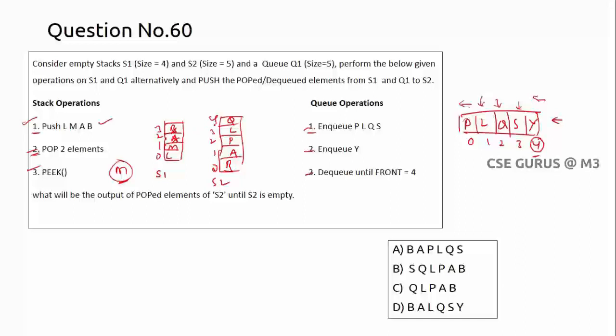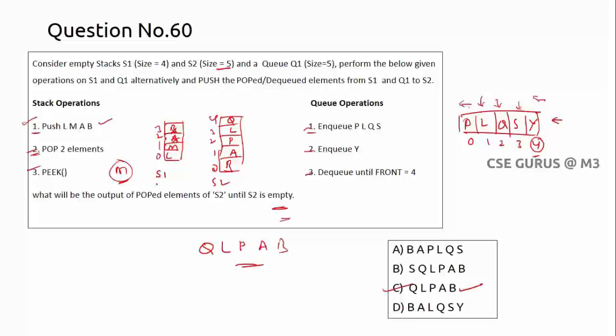Now the question is what will be the output of the popped elements of S2 until S2 is empty. If I pop, Q will come first, next L, next P, next A, next B. So the answer is option C. You may think S also will be inserted, but the stack size is 5 only, so you cannot insert one more. That is also one more thing we need to observe. Not only push and pop, you have to check with the size also. According to that, our answer is option C.